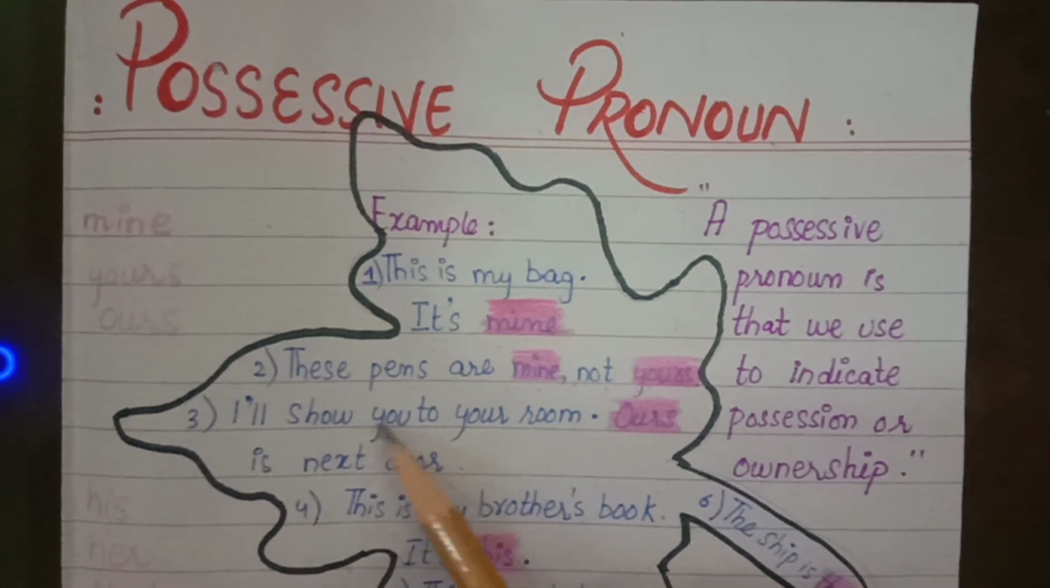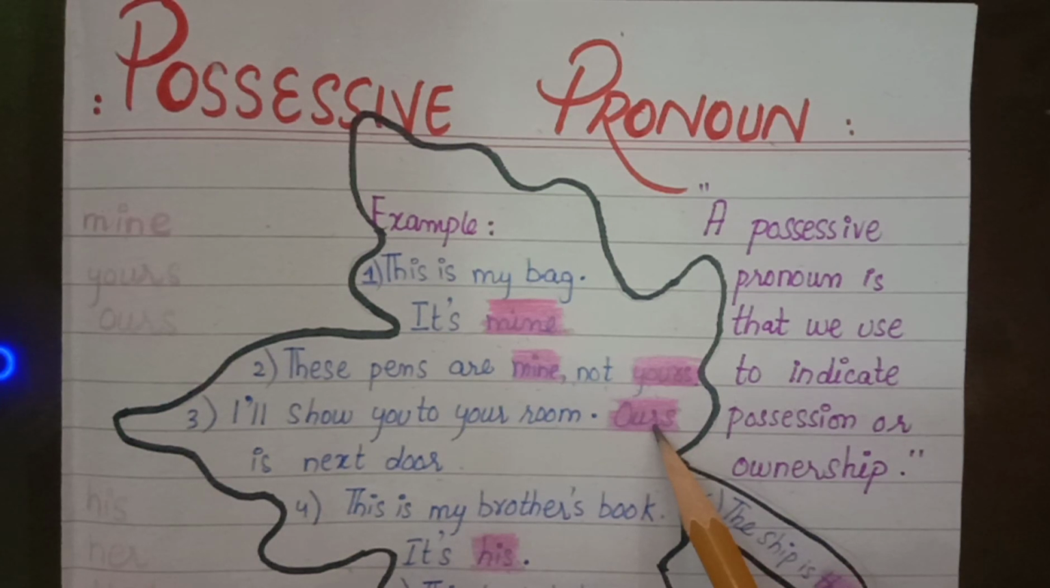Number 3 is I will show you to your room. Ours is next door. So the ours we use is a possessive pronoun because it refers to a particular person or us. Number 4, we have this is my brother's book. It says the book belongs to my brother. So I use the word his.